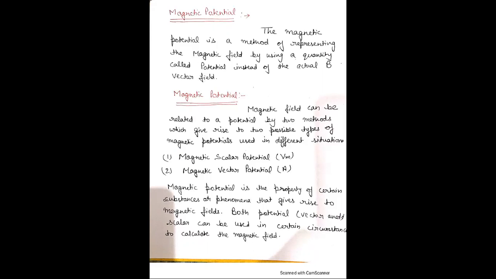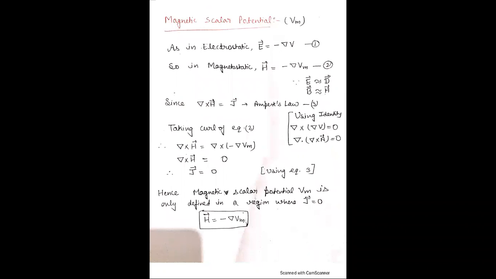Also, magnetic potential is the property of certain substances or phenomena that give rise to magnetic fields. Both potentials, vector as well as scalar, can be used in certain circumstances to calculate the value of the magnetic field. It is easy to represent any vector field by their scalar potential. First is magnetic scalar potential, represented by Vm.